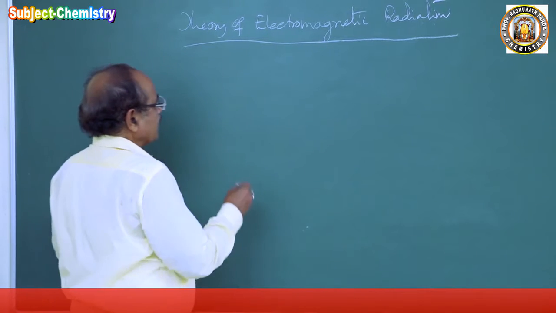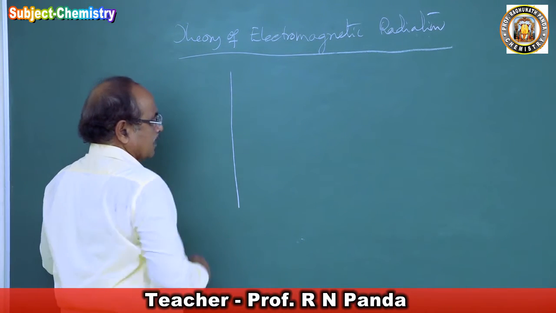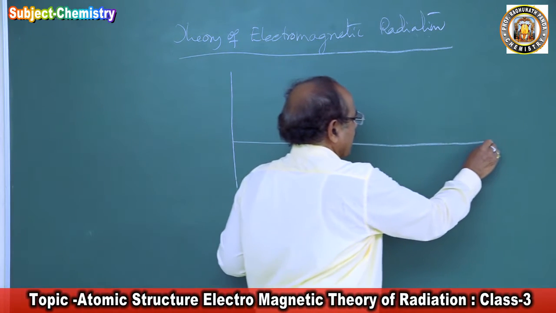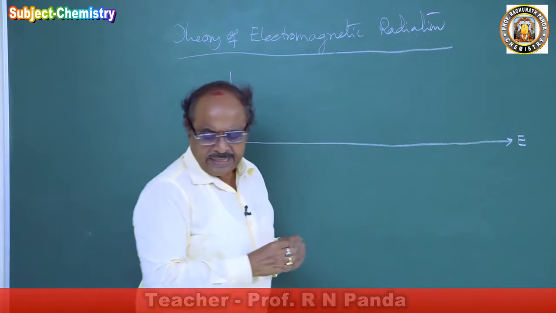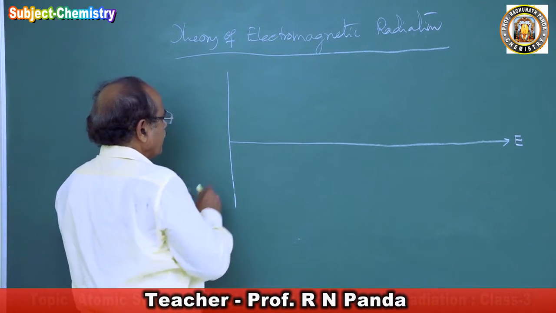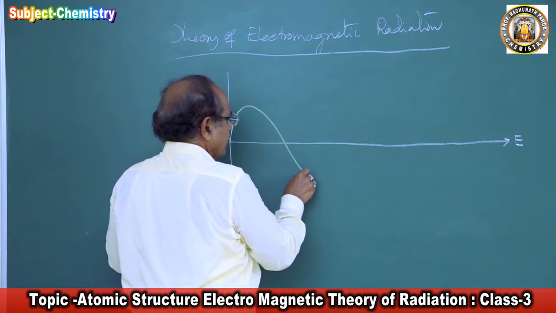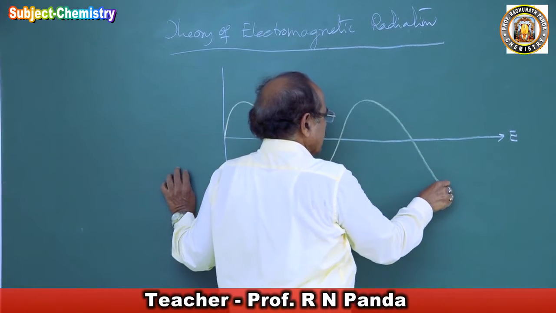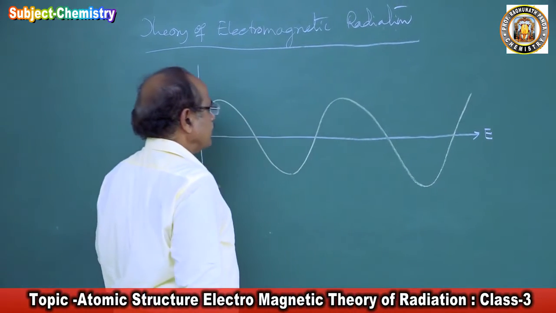If I put it in the form of a diagram, suppose this is the source of the energy, and this is the direction in which the energy is propagating. Because of the vibration of the particle, this produces waves. So all propagation of energy takes place by waves.